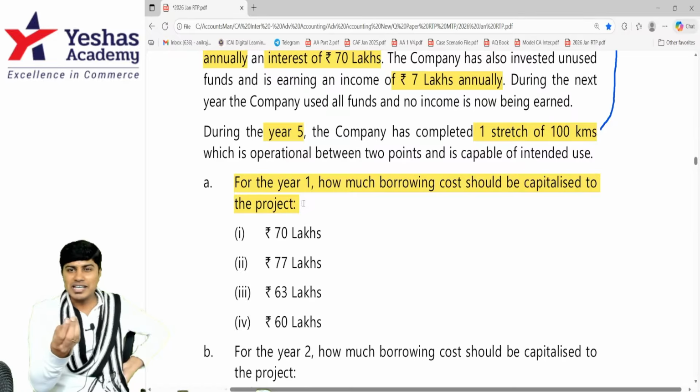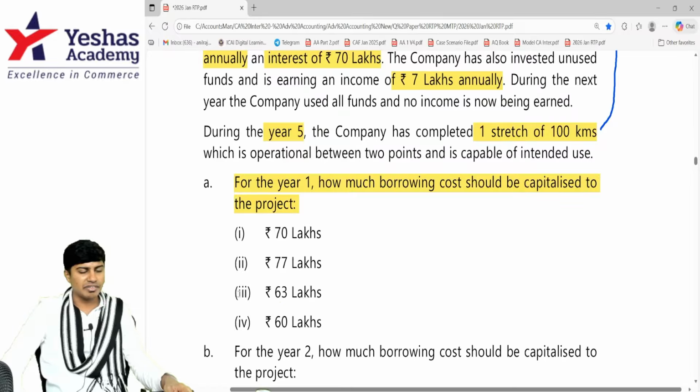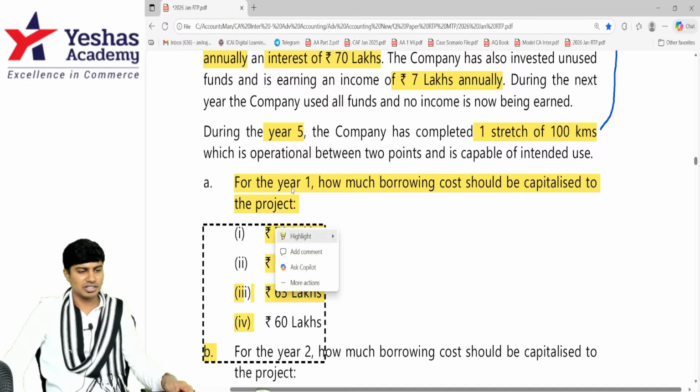But they've earned passive interest income of 7 lakh, that should be deducted. Answer is 70 minus 7. Oops. 70 minus 7. 63 lakh. Sorry.